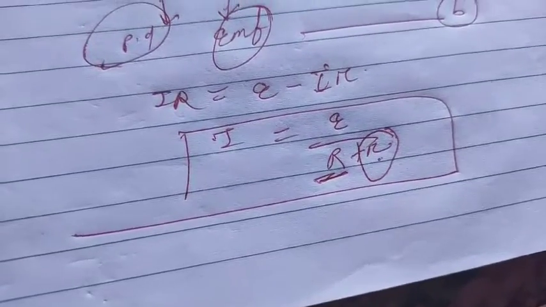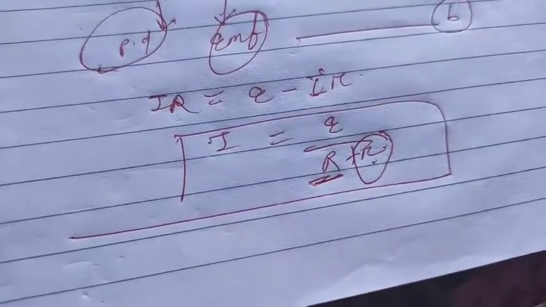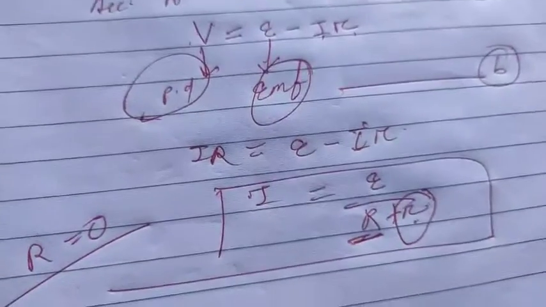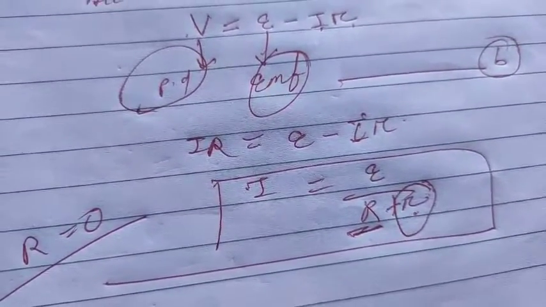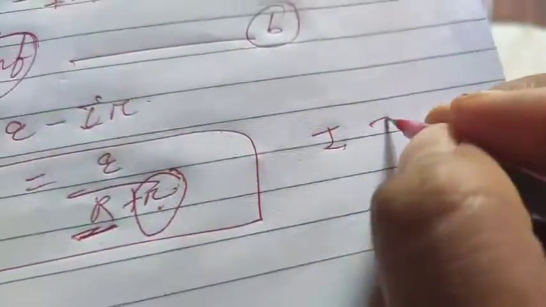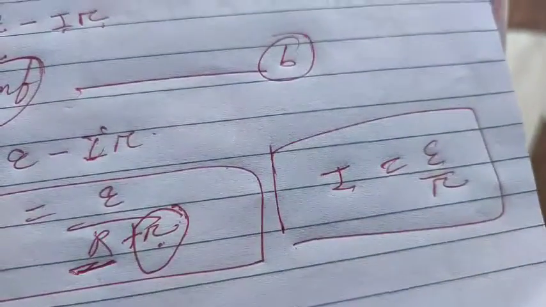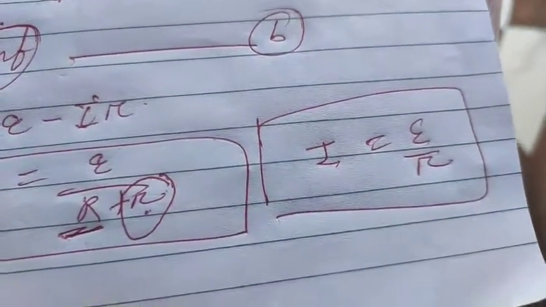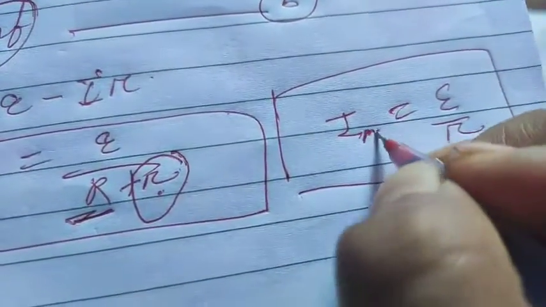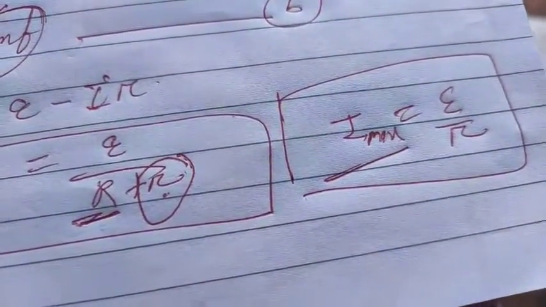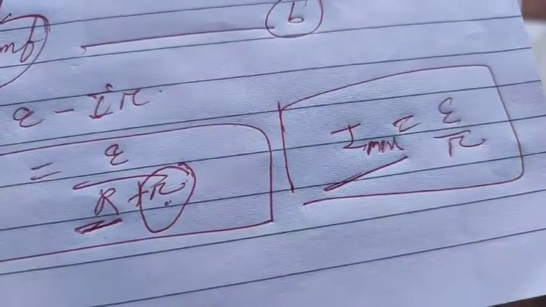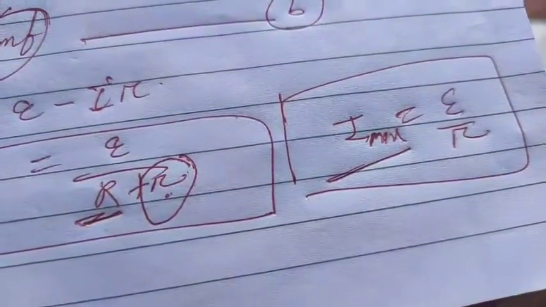But again, I will tell, if there is no flow of current, meaning if you have not applied any current, then I can consider R is equal to 0. Means I have not applied any current to the circuit, so my external resistance is 0. So if there is some current, it is only because of the internal resistance. So I is equal to E by r. Okay. So this is the maximum current, I can say. This is the maximum current drawn through the cell if the external resistance is 0.